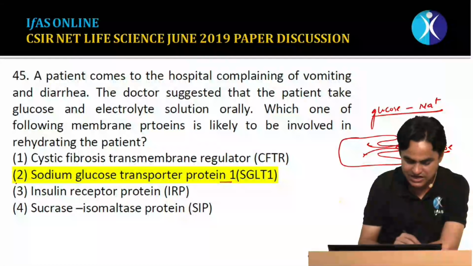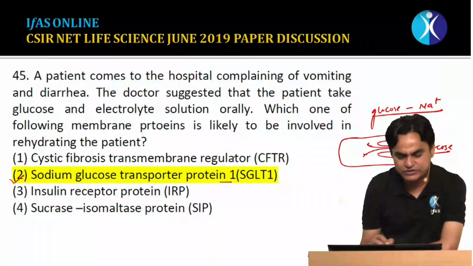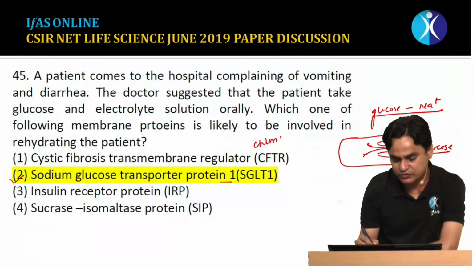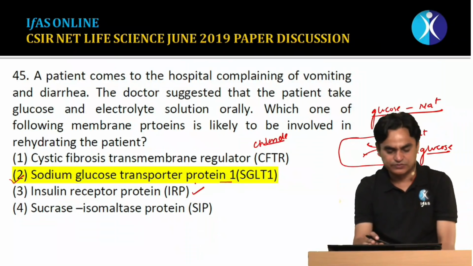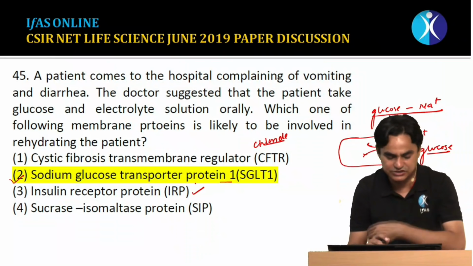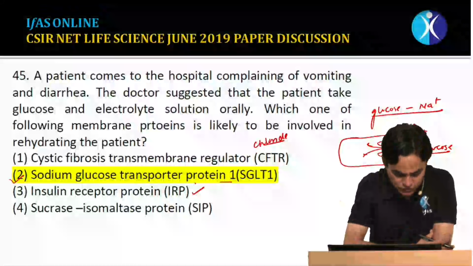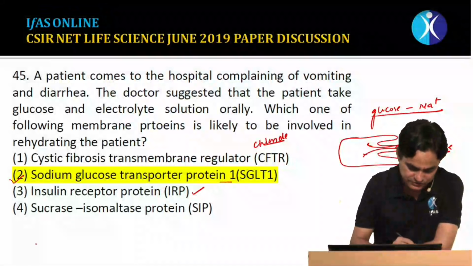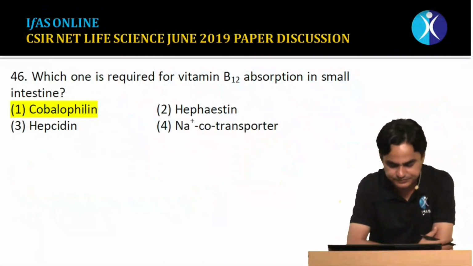Cystic fibrosis transmembrane conductance regulator, you know that it is involved with transport of chloride. Insulin receptor protein doesn't have any role in glucose transport, it is involved in insulin signaling. Sucrase-isomaltase protein is basically involved in handling sucrose and isomaltose. So the answer would be 2.